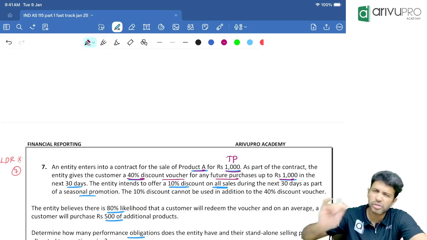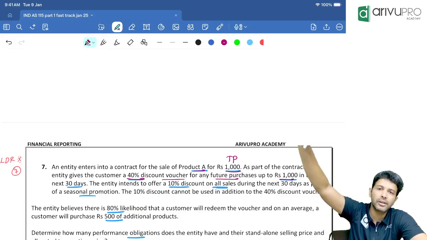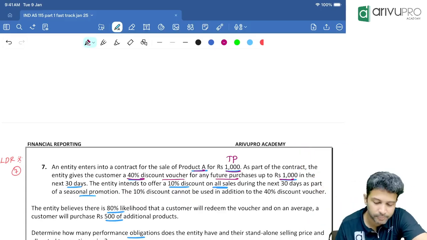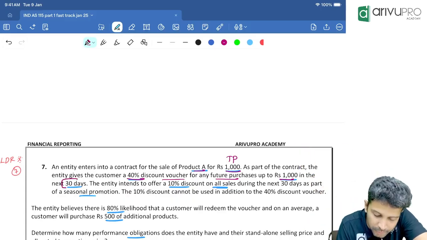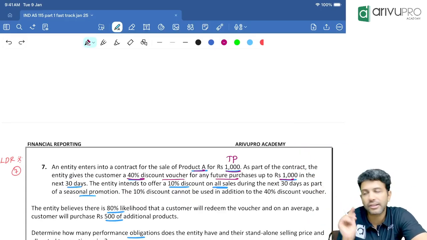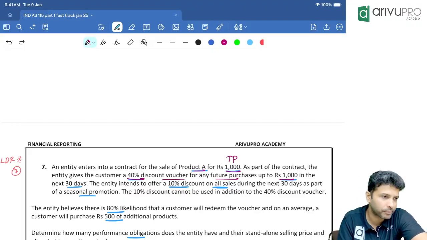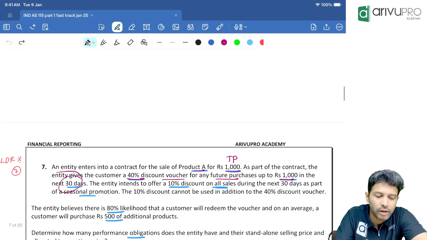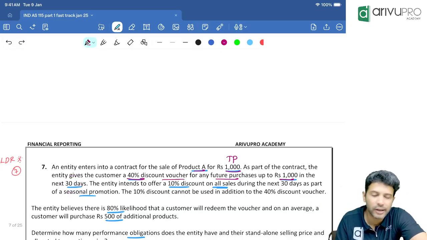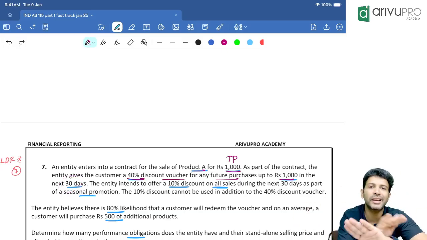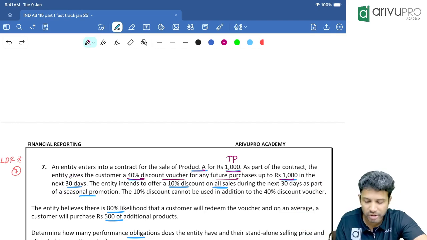So the customer can redeem this discount voucher in future when they purchase next time. But he has to redeem it within the next 30 days. The discount voucher has a validity. Within 30 days you need to make another purchase and utilize the discount voucher. Otherwise, the discount voucher will lapse. That's the terms and conditions.